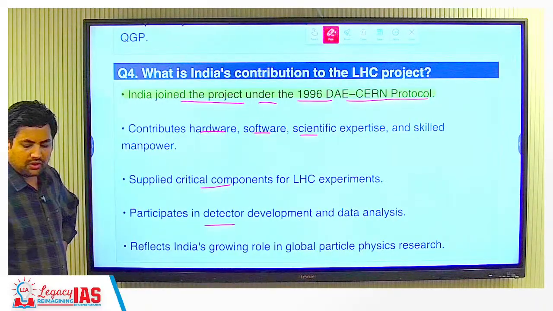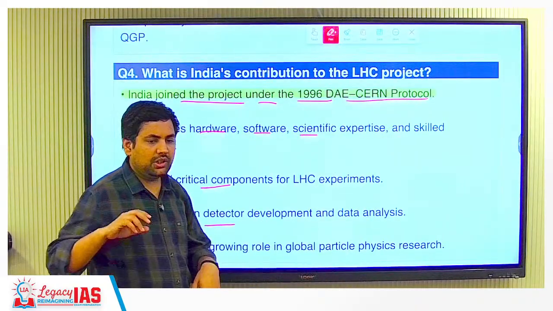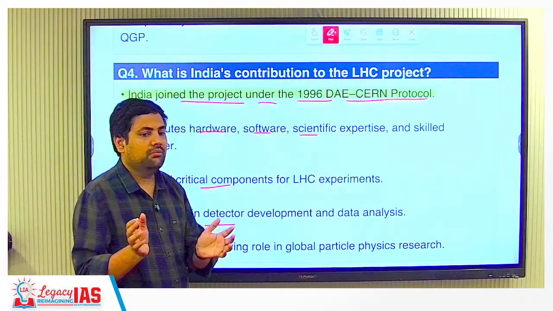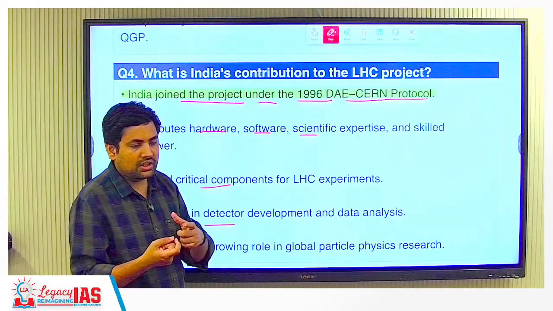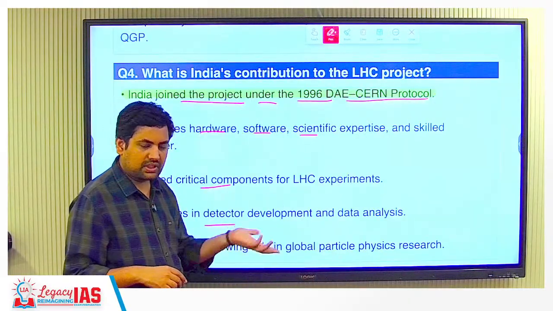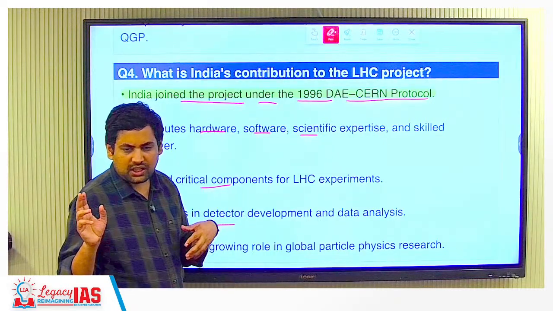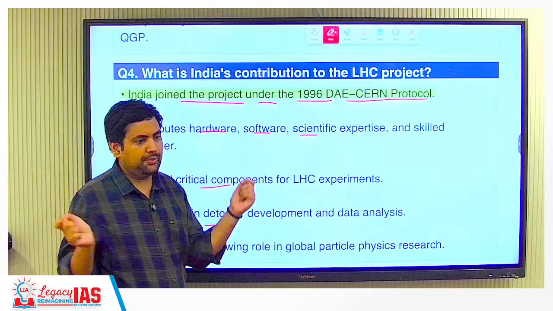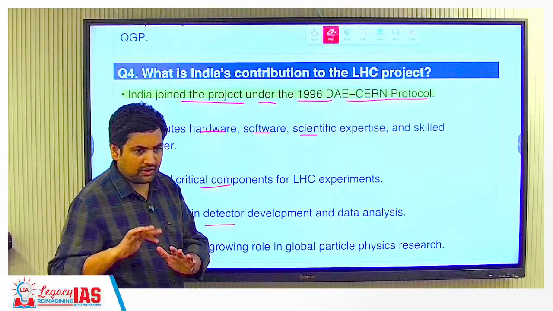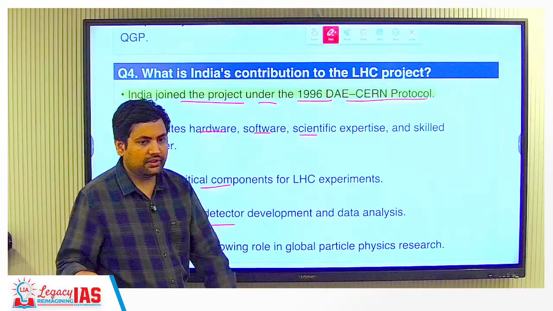So the Large Hadron Collider, you understood the structure is the same, but what they are essentially doing is they take two different particles and at very high speed they collide them. From that they understand the fundamental properties of that particle, like protons, like some atom of some element, different kinds of neutrons, everything they keep colliding. Then they get some result. When the result is good enough, they prove something, then it becomes a research paper.